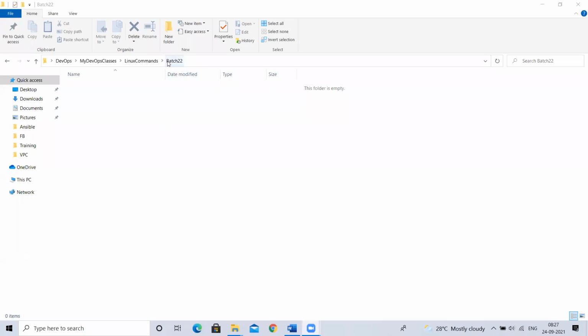Okay. So batch 22. What is the parent folder for batch 22? Linux commands. What is the parent for Linux commands? DevOps classes. My DevOps classes, like that. But what is the root folder? What is the starting folder? Root means what is the starting folder of this batch 22?